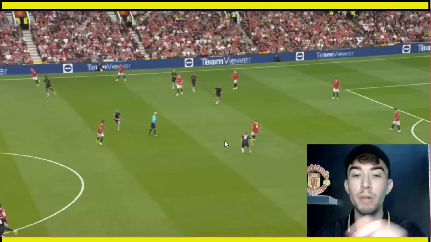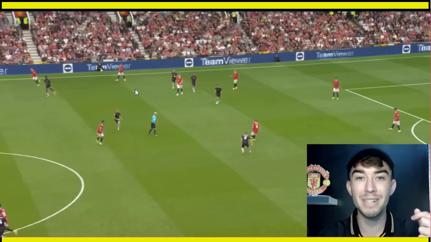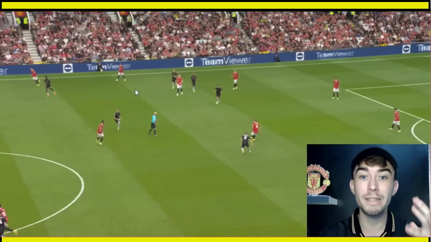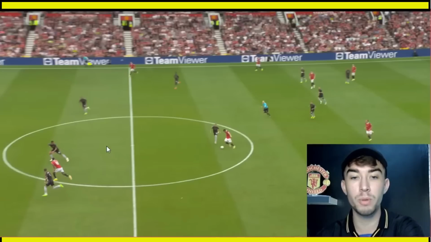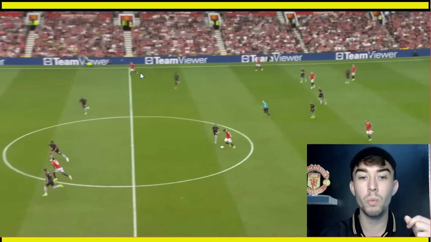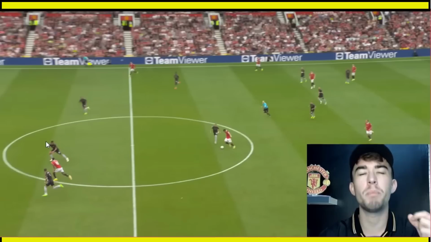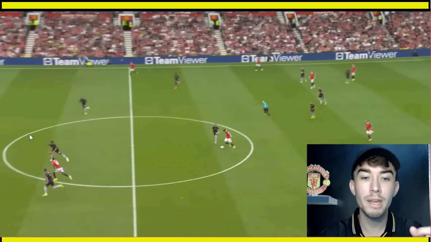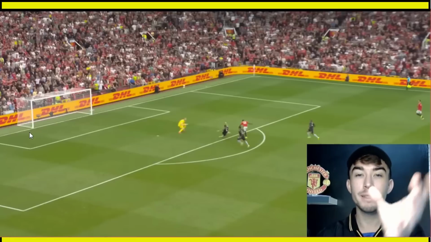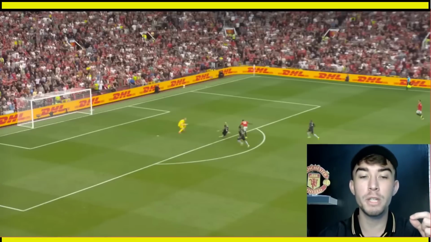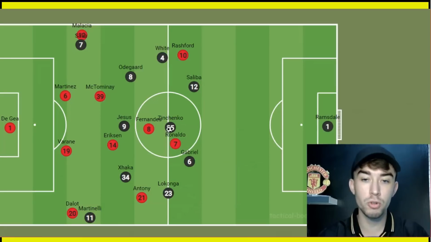It's so progressive. Look again, the amount of players it cuts out for Arsenal entirely. These Arsenal players are now out of the game. Bruno Fernandes receives the ball in between the lines. We can see Ronaldo out wide, Arsenal playing their high line, and Bruno Fernandes plays a perfect ball with the outside of his boot, in behind for Rashford. He races through on goal, takes a slightly dodgy touch, but then finishes brilliantly past Aaron Ramsdale into the back of the net to put United back in control.